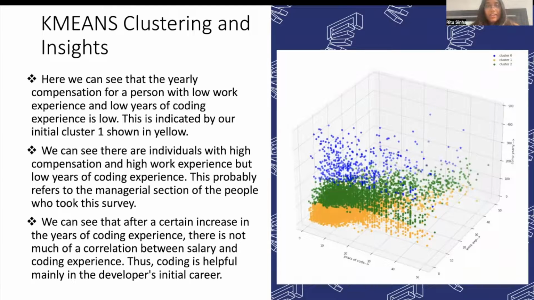We can see that initially, coding experience does have an effect on compensation. So people with low work experience and low years of coding obviously have a lower compensation. There are also individuals who have high compensation and high work experience, but lower years of coding experience, which probably refers to the managerial section of people.